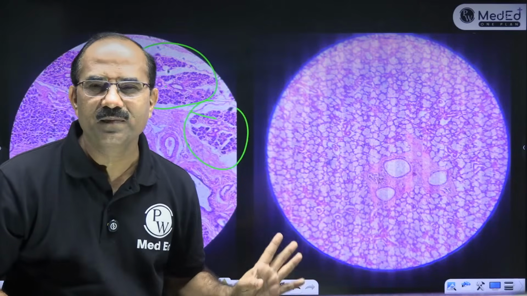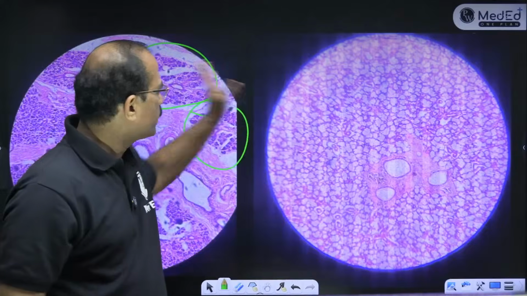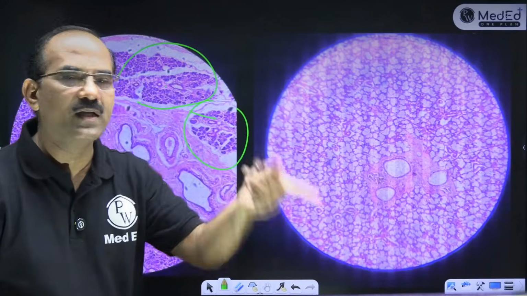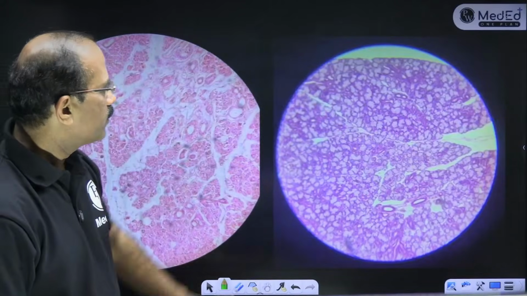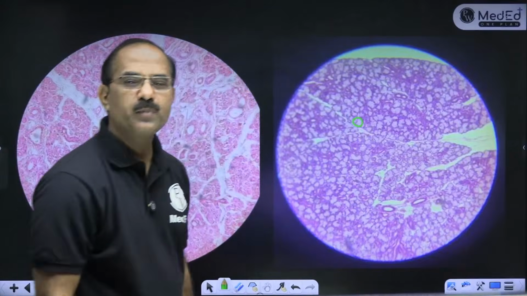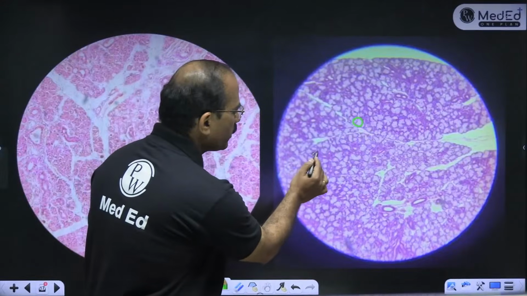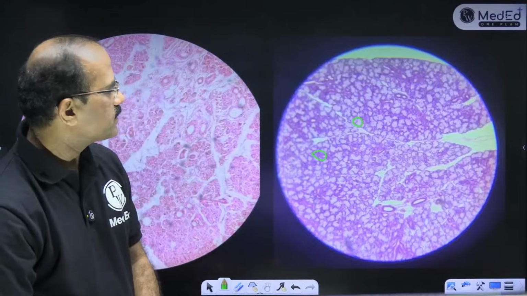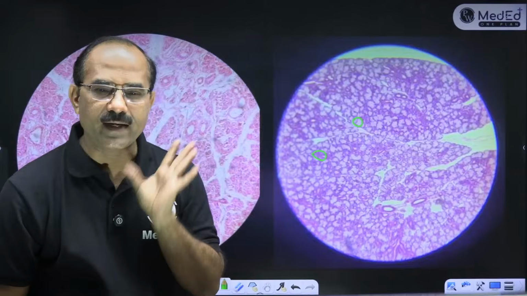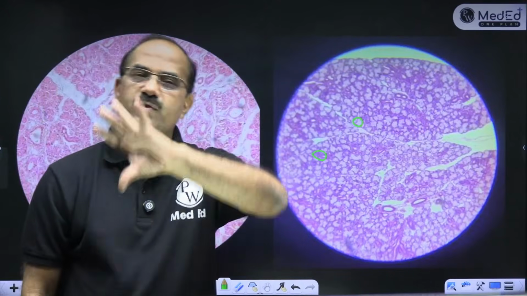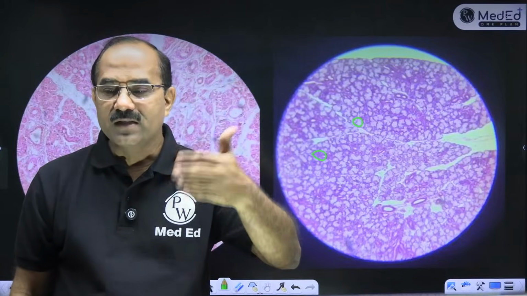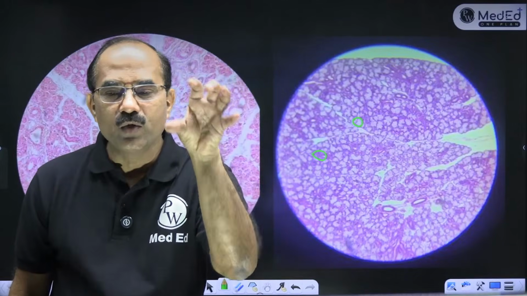Will you remember? Okay. And sometimes you get serous and mucus together. That is what we call a mixed salivary gland. Look, this is a mixed salivary gland. These empty ones are all mucus acinus. And these colorful ones are serous acinus. So serous and mucus acinus, so this is a mixed salivary gland. You should be able to identify this. You have to draw an acinus. What is an acinus? It's a group of secretory cells enclosing a lumen.